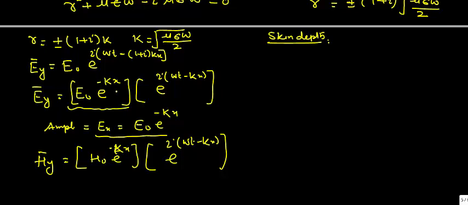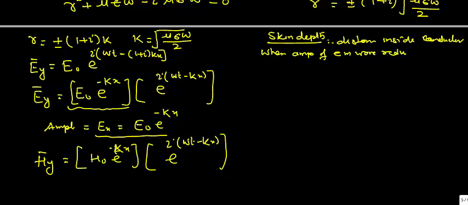Skin depth, basically, is the distance moved inside the conductor where the amplitude of the electromagnetic wave reduces to 1 upon E times its initial value.